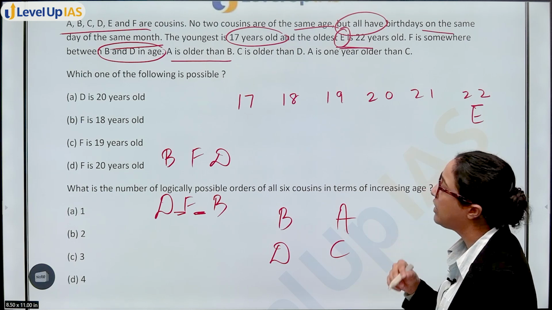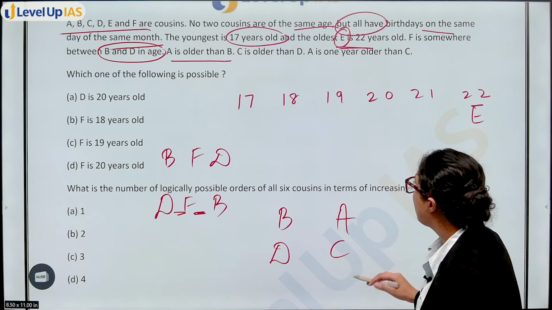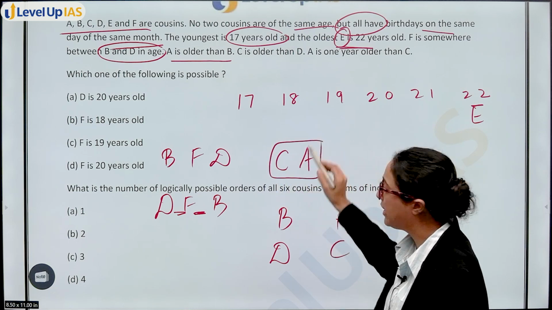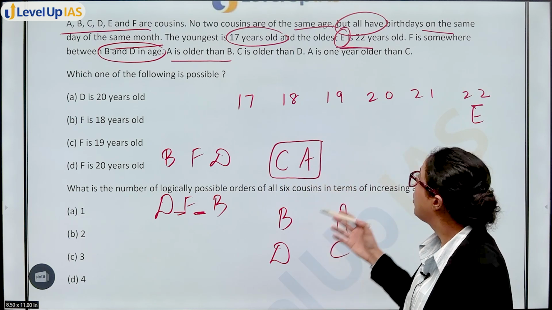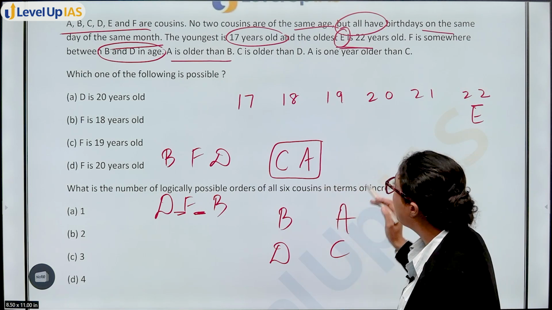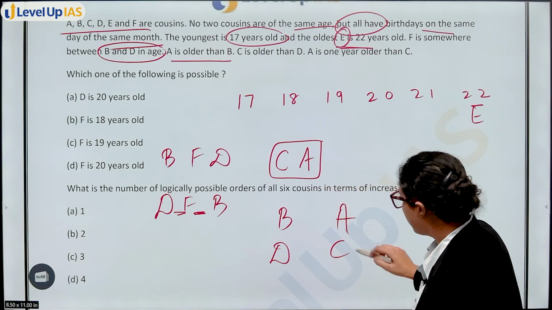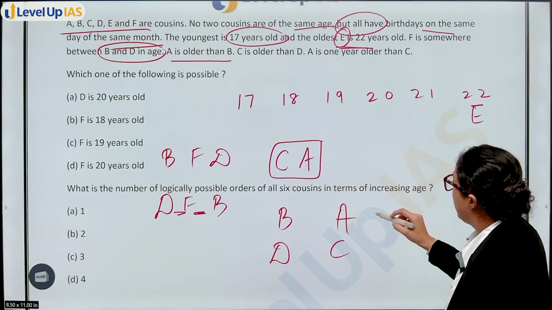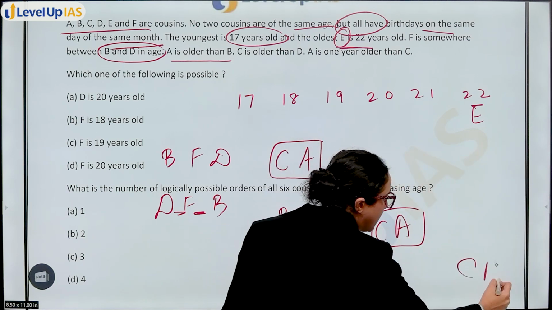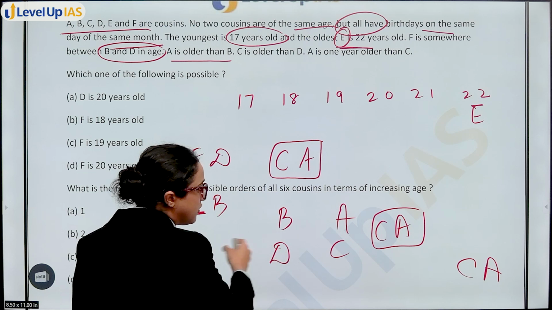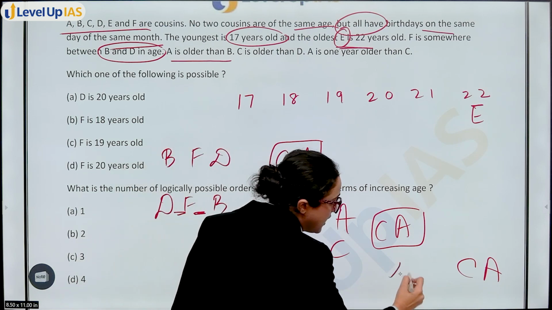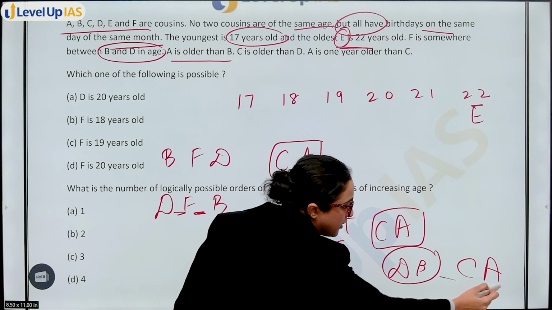A is 1 year older than C. That means you can see that CA, they will be arranged like this. A is 1 year older. तो C कहीं पे भी होगा, A उसके बाद होगा. That means the only possible way of arranging is, देखो, C, A are together. If C and A are together, you know D is also younger than C, and you know B is younger than A. That means D and B will be before these two.